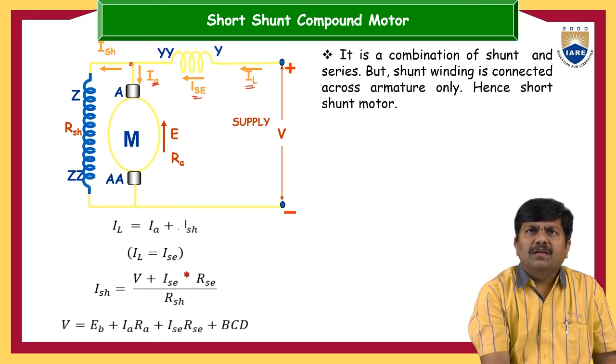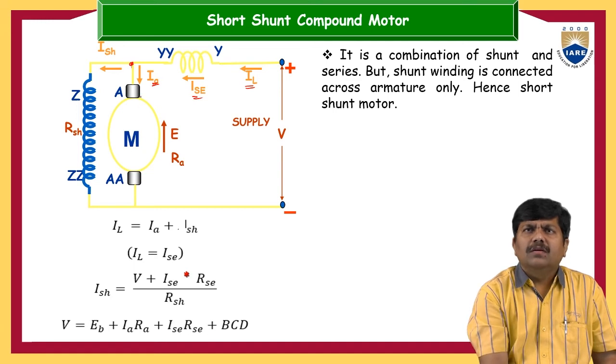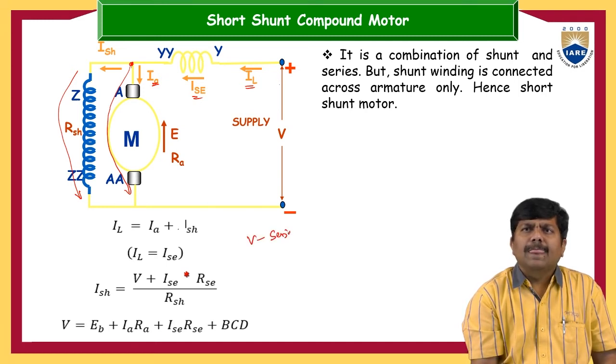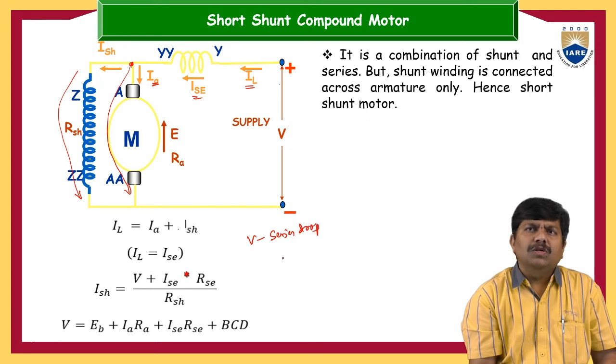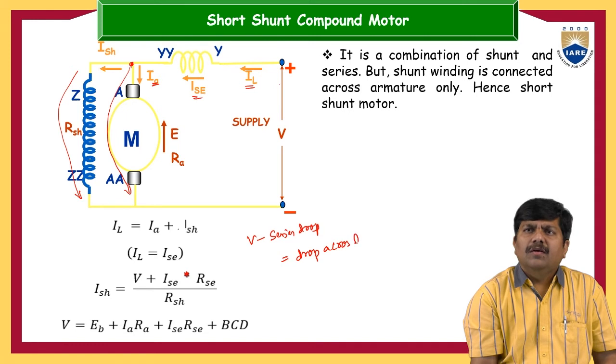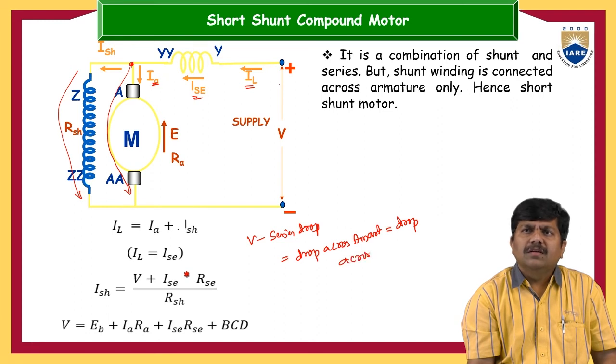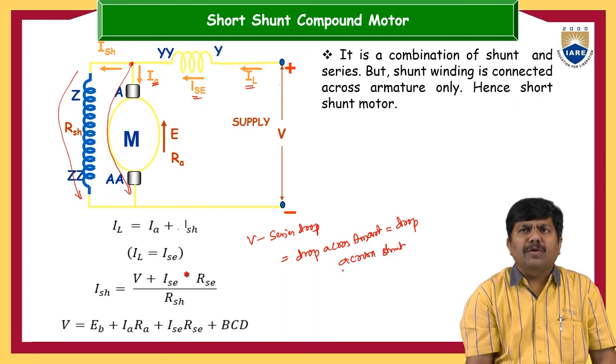Now this particular path, across the armature and then the field, are in parallel. Those are the supply, because supply V minus series drop is equal to drop across armature, and that is nothing but the drop across shunt winding. So this is the very important equation.